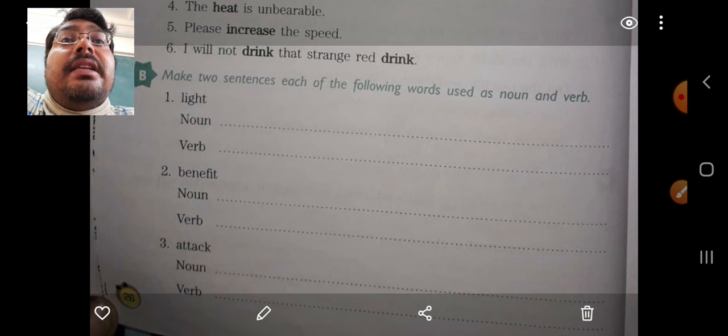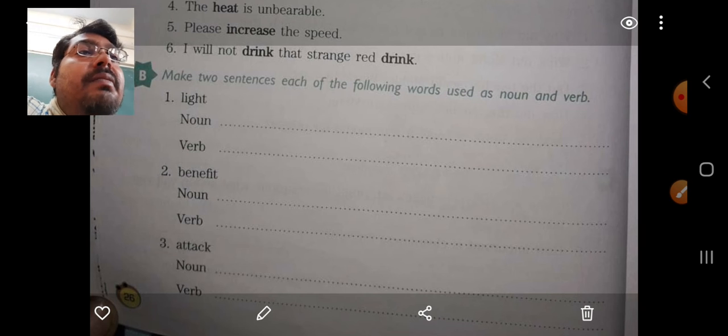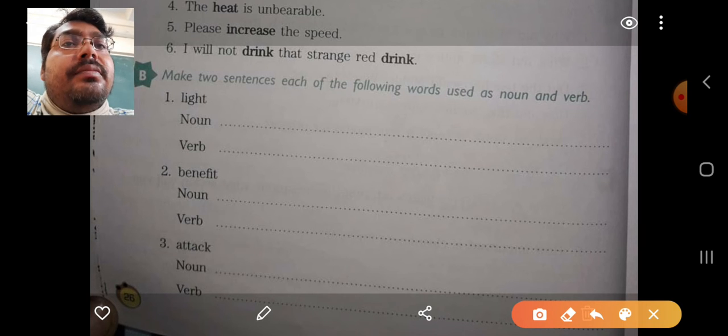Another meaning of light, when it is used as a verb, means burning something. Like if I say, when we use it like a verb, then we will say, I will light a fire to keep myself warm. Or next you can make, I will light a lamp when the electricity is not there.